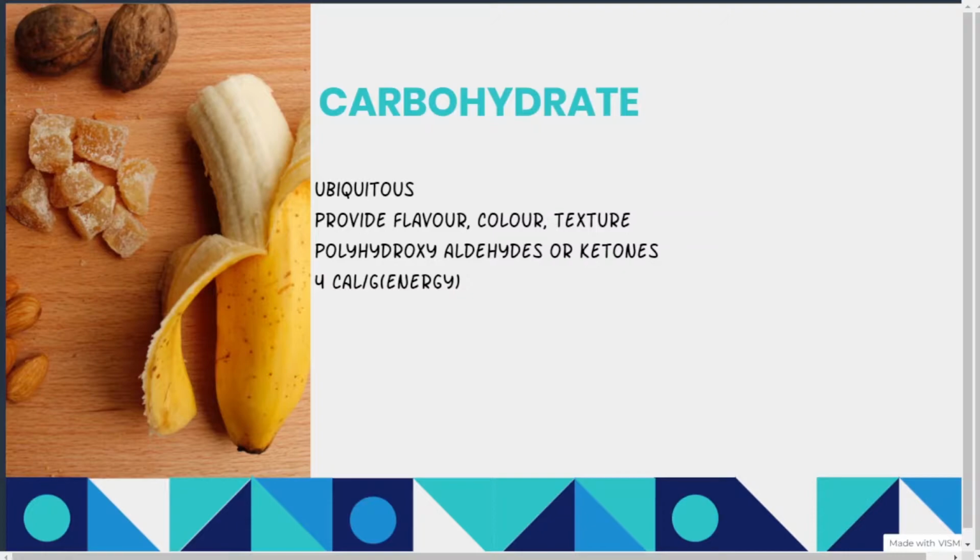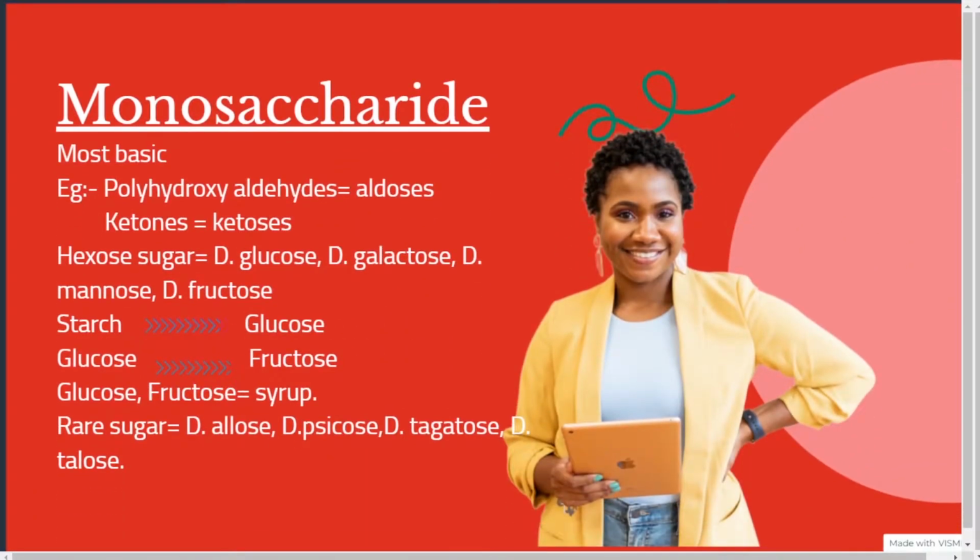Simple as that. The energy provided by carbohydrate is 4 calories per gram on digestion. Now carbohydrates can be classified into different types: monosaccharides, oligosaccharides, and polysaccharides. So starting with the first, that is monosaccharide.